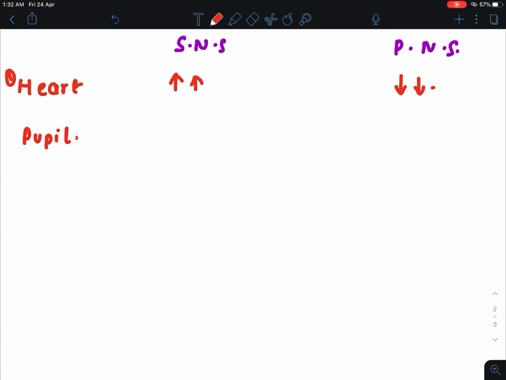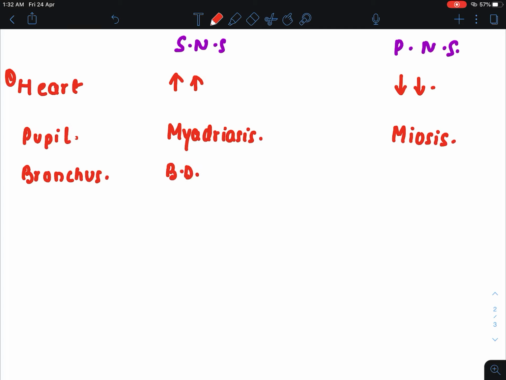then the sympathetic nervous system is causing mydriasis and the parasympathetic nervous system is causing miosis. When we are talking about the bronchus, the sympathetic nervous system is causing bronchodilation, whereas the parasympathetic nervous system is causing bronchoconstriction.